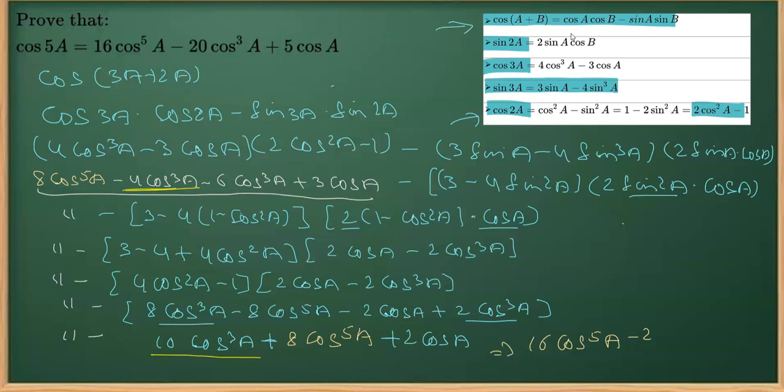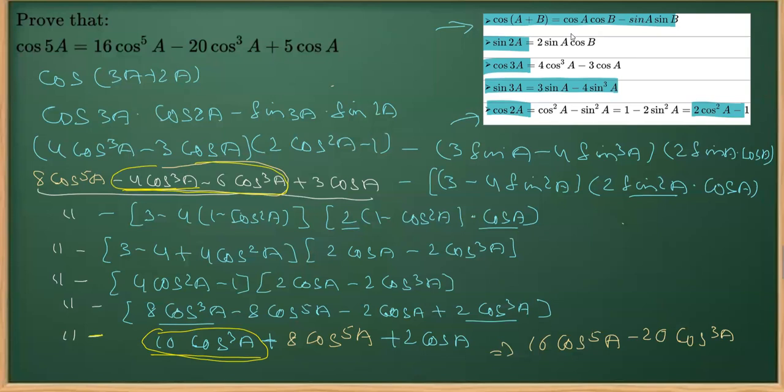So there is one term which is missing. Yes, that's right. You can see this is minus 10 and this is minus 10 again, right? There's a minus sign. So that will give you minus 20 cos raised to the power 3A.